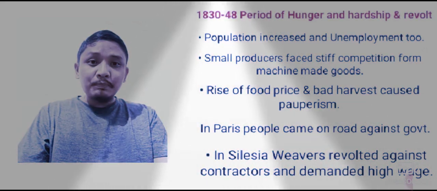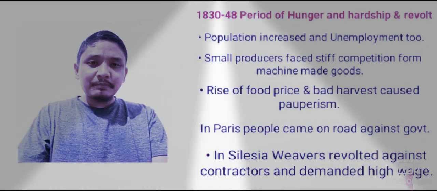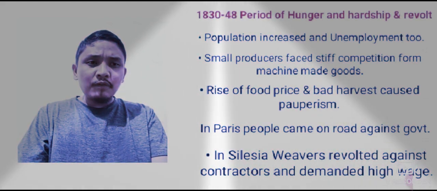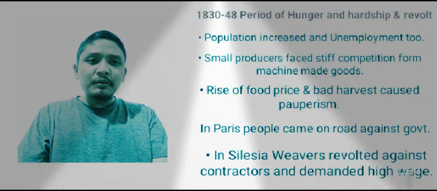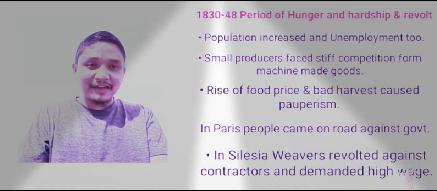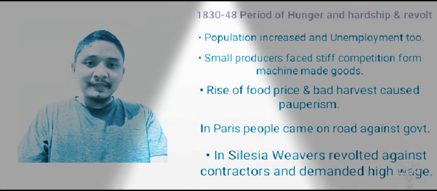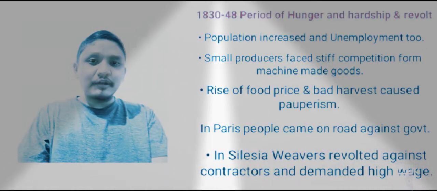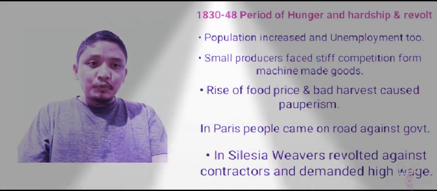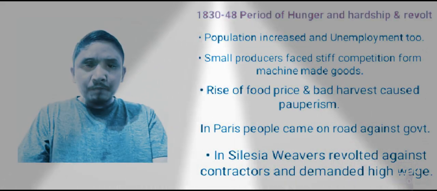Secondly, small producers faced stiff competition. That means small producers faced very tough competition from the machine-made goods of England and elsewhere. So small producers were also facing economic crisis. Similarly, the rise of food prices and bad harvests caused pauperism.